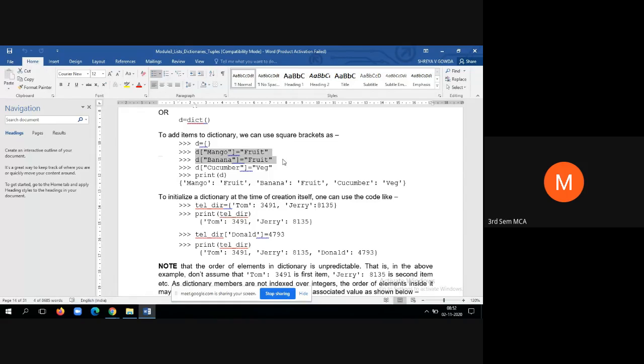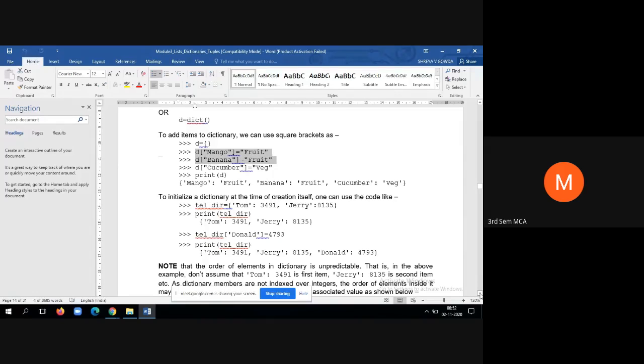In the interview, if they ask you, if you are storing the elements like this, d of mango is equal to fruit and d of banana is equal to fruit, how many copies of fruit will be stored in the memory? Only one copy, but more than one key will be pointing to the same memory location. Okay, that's how a dictionary works.